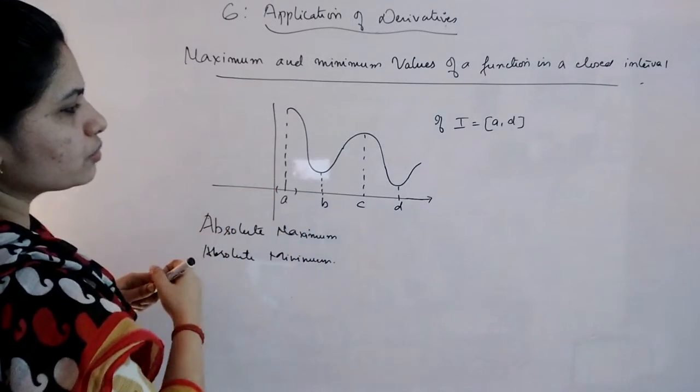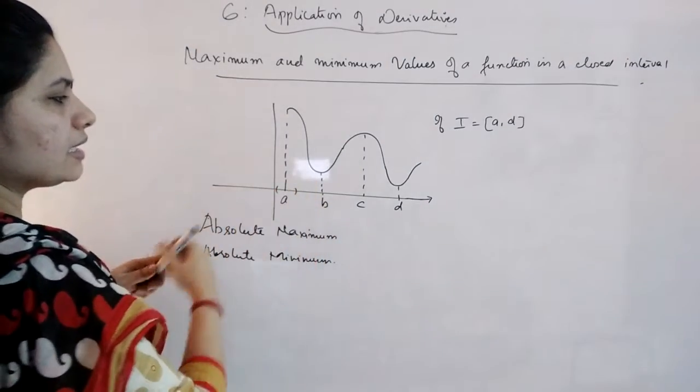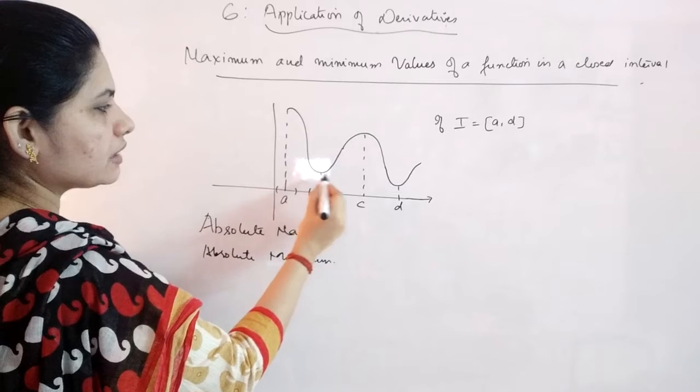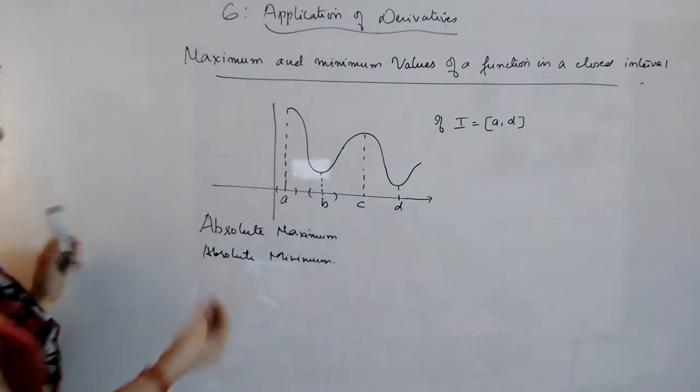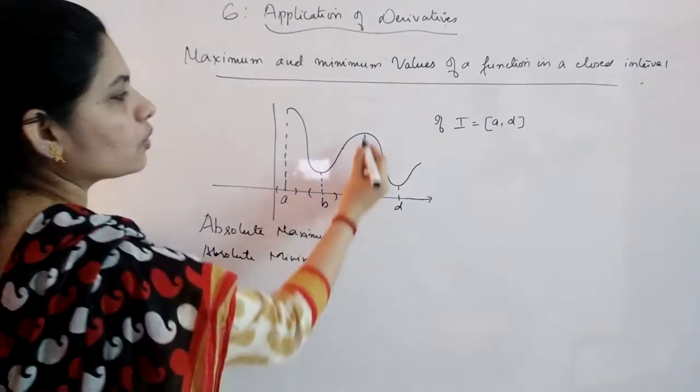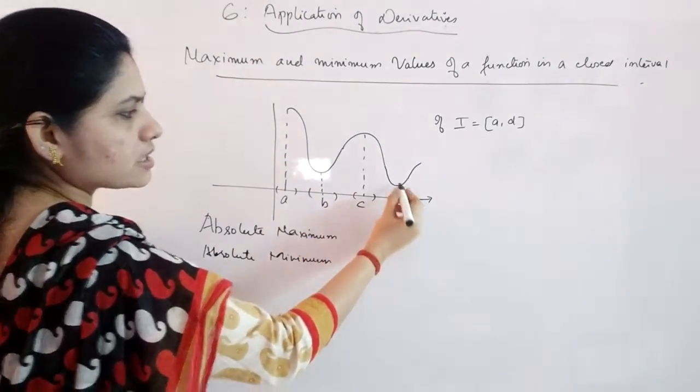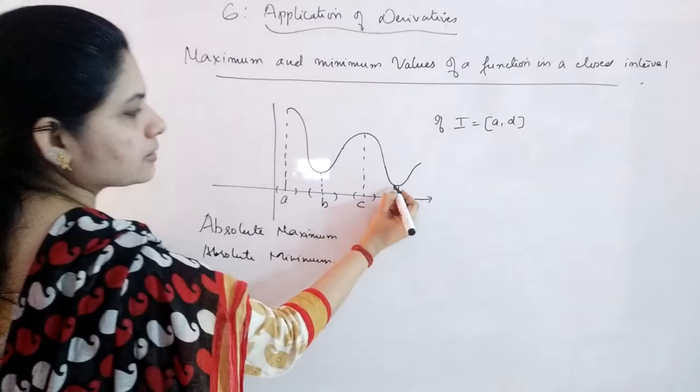Now again, if you move on to this, you will say that in this interval, this point is giving you the local minima. Again, this is giving you the local maxima and this point is giving you the local minima.